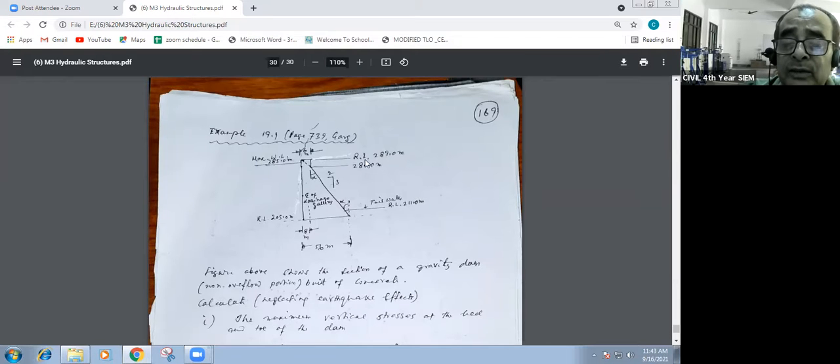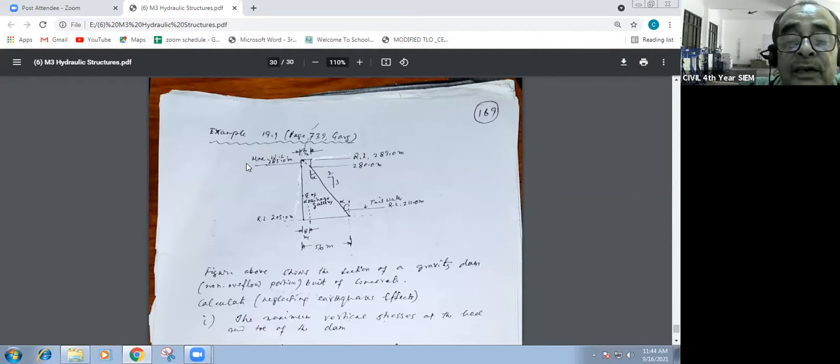From the RL you have to find out the actual height, the difference of height. Say 289 and 280, that is 9 meter. This one is the 9 meter, this portion. So it is very easy, it is a 6 meter. It's a right angle triangle. You can calculate what the height is. The height is already given. And what is the slope?